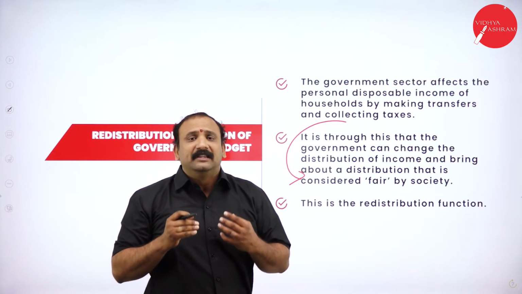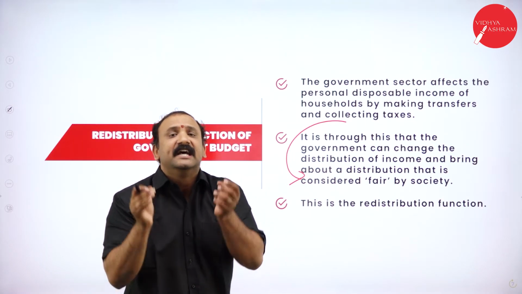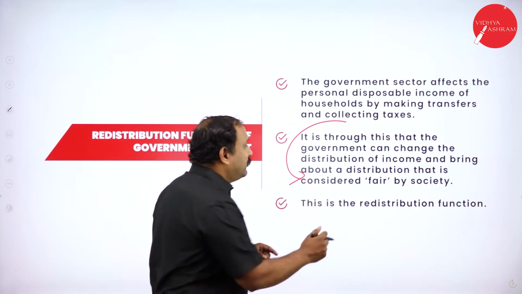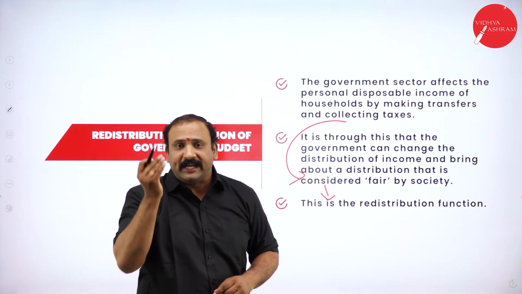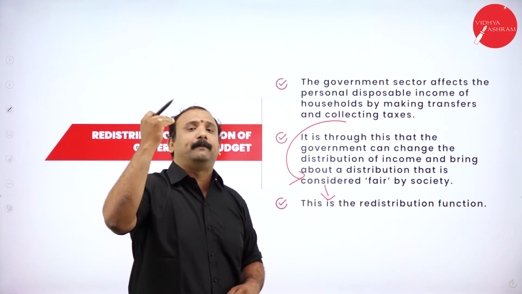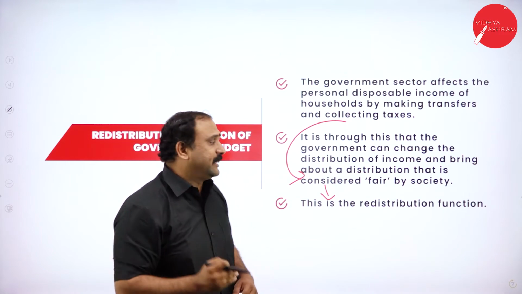So that is how the money is again distributed back to the citizens in the form of facilities or benefits. That is what we call the redistribution function. So the income collected from the people will go back to the people in the form of facilities and benefit. Why is that important?